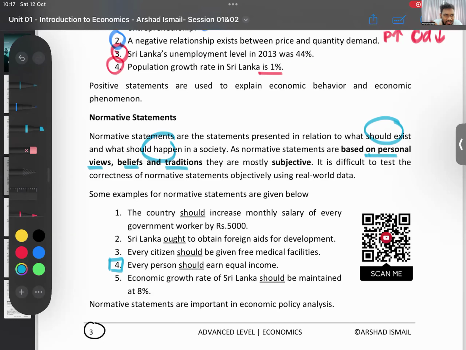All right, think like an economist. This is how econ people think. Why are you saying that people should not earn this thing? There is no right or wrong here. These are arguable. I'll argue and show you. I'll argue the other way that you're saying. Why are you saying that people should not earn an equal income?